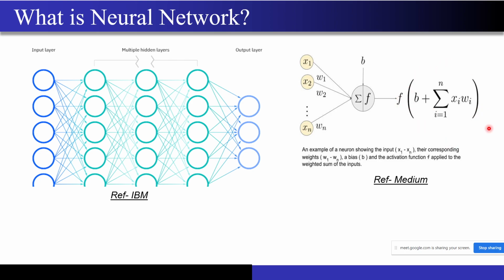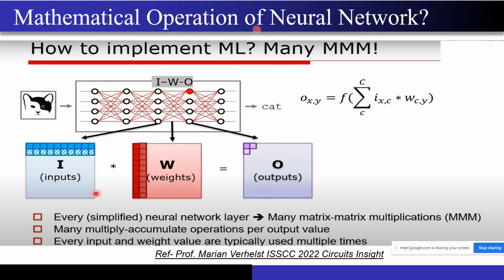It will just represent a weighted sum, right? Weighted sum means w1x1 plus w2x2 dot dot dot plus wnxn. So this is nothing but a multiply and accumulate operation. Multiply means xi into wi, and accumulate means this summation, right? So it is nothing but the multiply and accumulate operation that this neural network is doing. This is all the stuff that I wanted you to understand, and this is exactly what I am presenting over here.